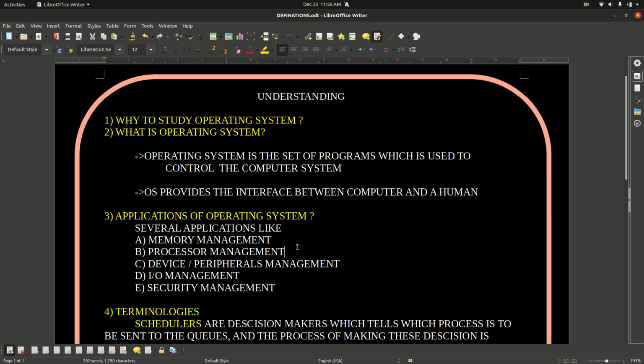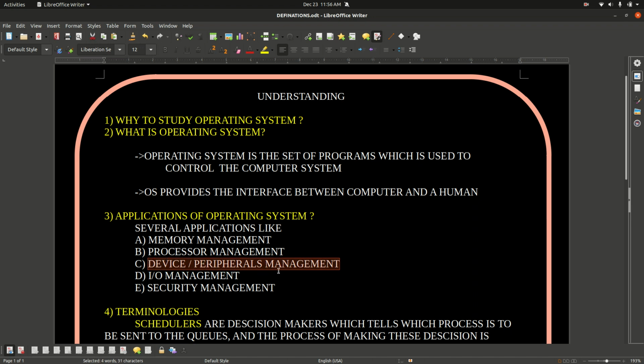Another work is device management. You may have attached devices like a keyboard, a fingerprint sensor, or a mouse to the computer or laptop. These devices are managed by a set of programs known as the operating system.